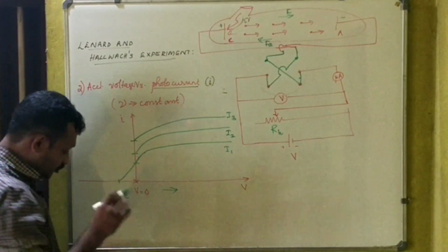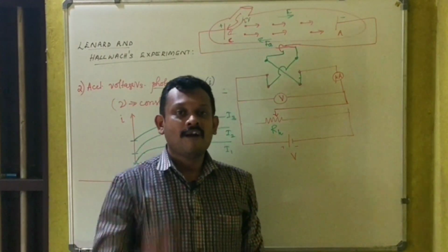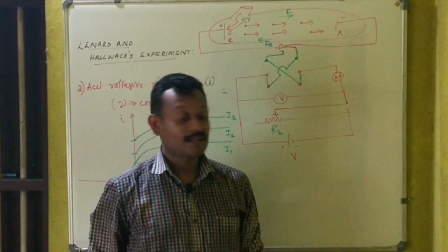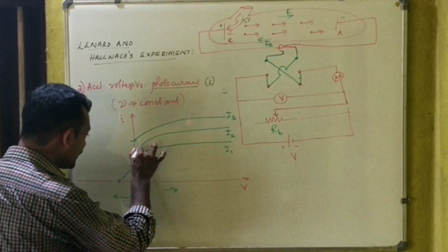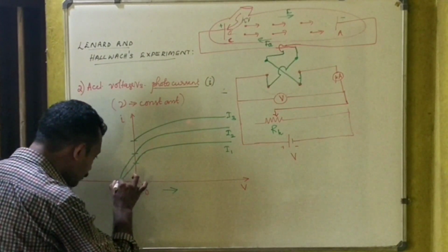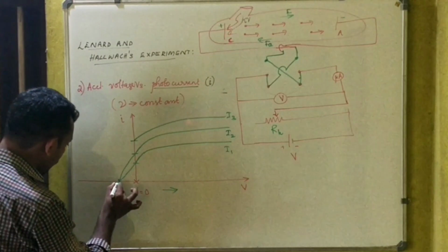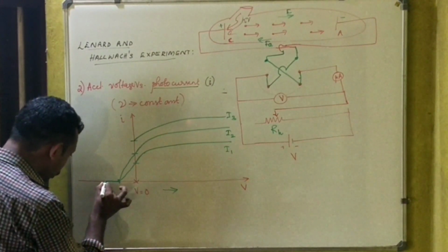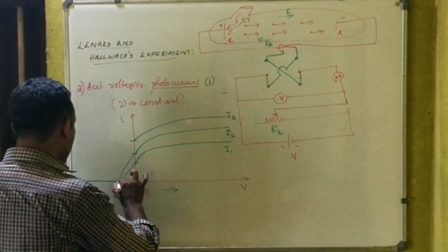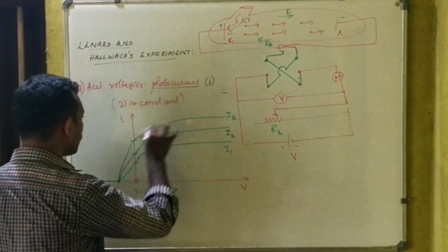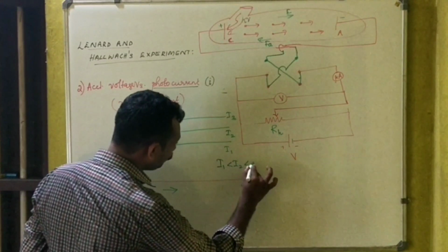Electrons will slow down, slow down, and finally come to rest. This is what is observed at intensity I1. Then the second intensity I2. Again the observation is that the electrons come to rest at one particular point. Once they come to rest, whatever the voltage thereafter doesn't matter, the current remains zero. For the third case also they observe the same thing. Here you have the same frequency. I1 is less than I2, which is less than I3, right?